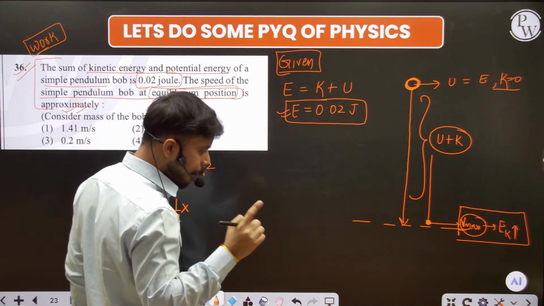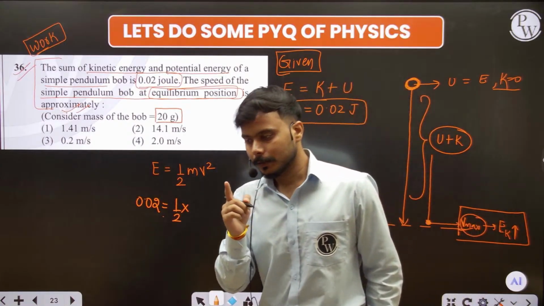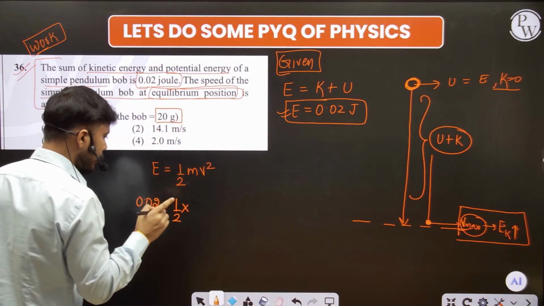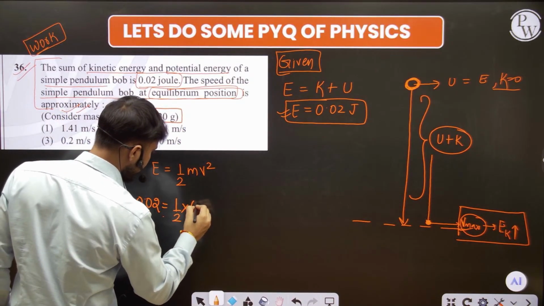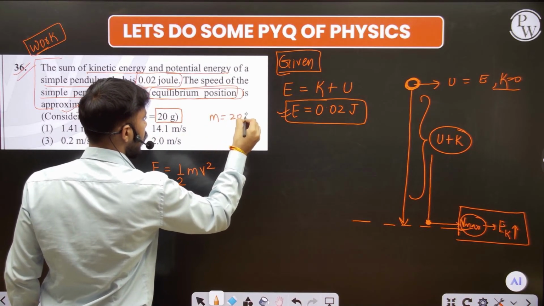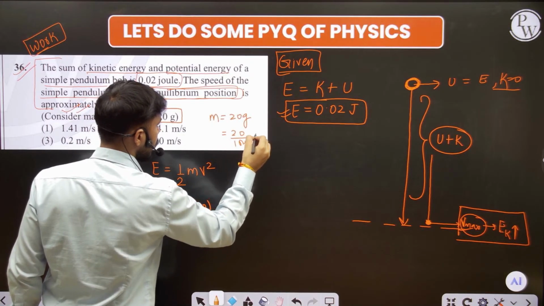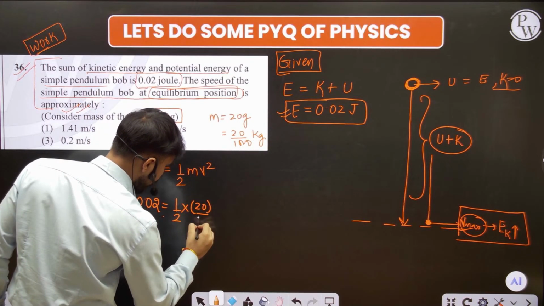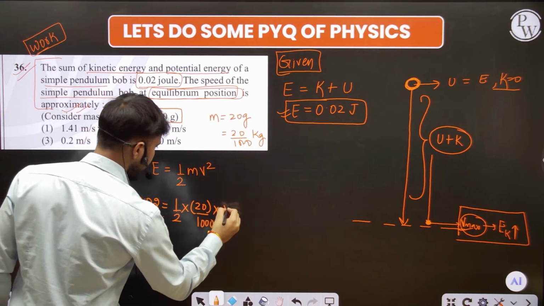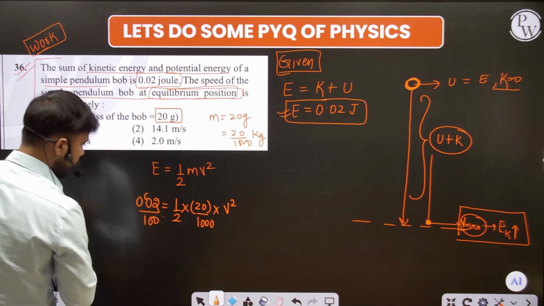Now most of the students get confused. Guys, please remember, the standard unit for mass is the kg, not the gram. So the mass we have is 20 gram, and for this you have to convert it into kg by dividing by 1000. After that I have to find the velocity. Fine guys, now point it down, remove the decimals.